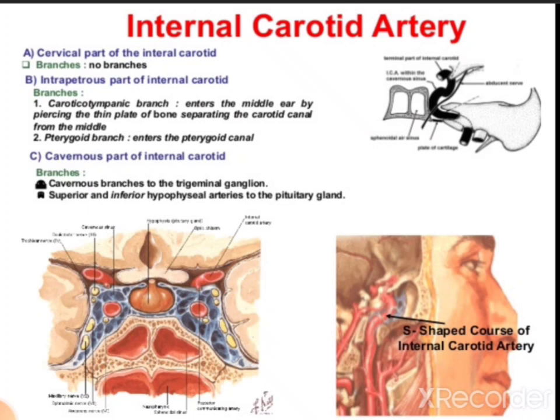It has a cervical part, the cervical part which is lying in the neck. So regarding the branches in the cervical part, there is no branch in the cervical region, that is in the neck. The internal carotid artery does not provide any branch.